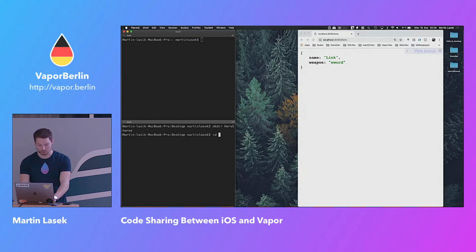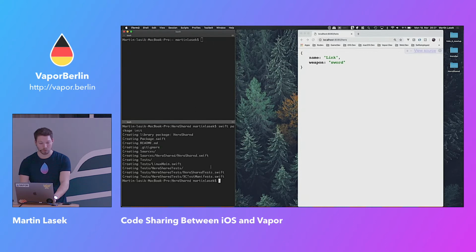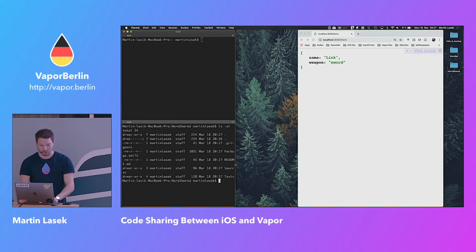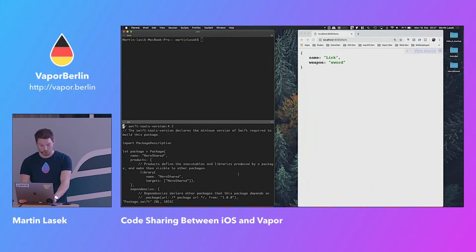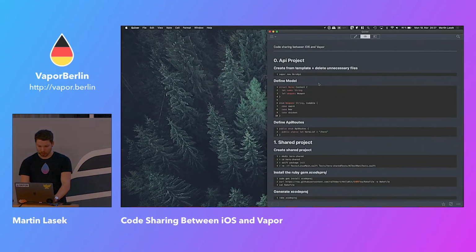And we are going inside Hero shared, and we are going to init a package.swift file. If we look at that, let me just make that a little bit more visible. We have a package.swift file. We will have to modify that in a way I haven't done before in order to have it work. So there are basically 3 things you would have to know about in package.swift. You would have to first of all, let me just check here.